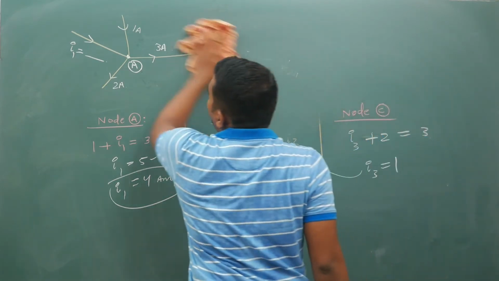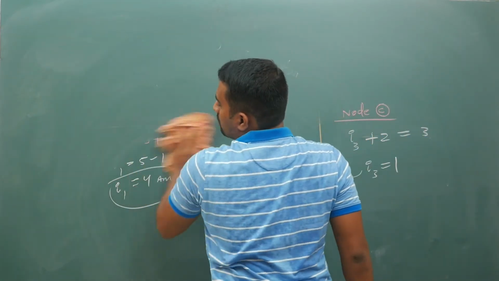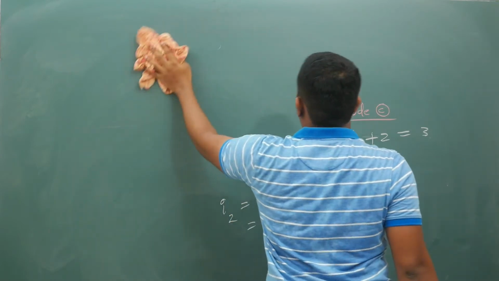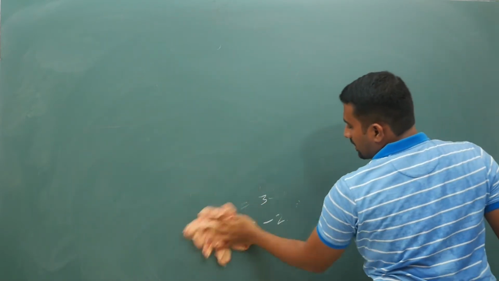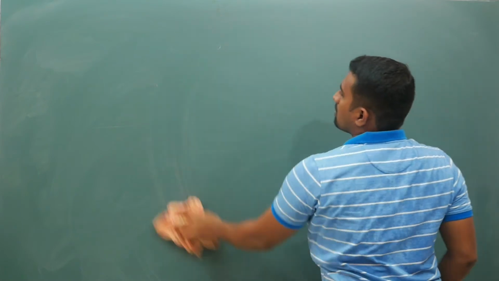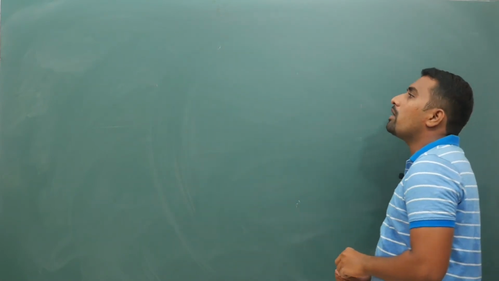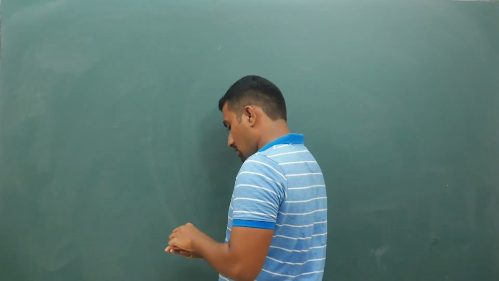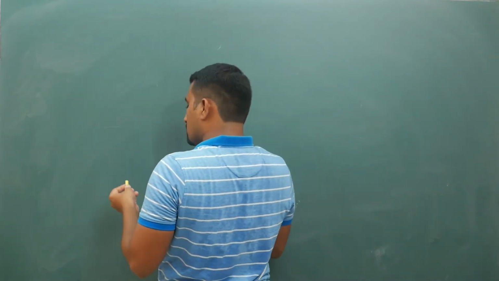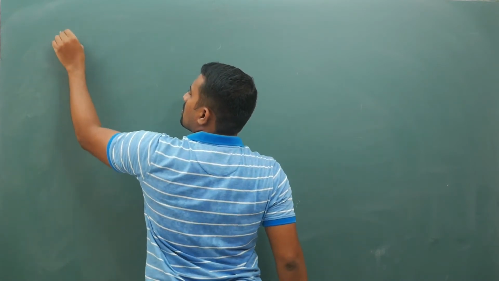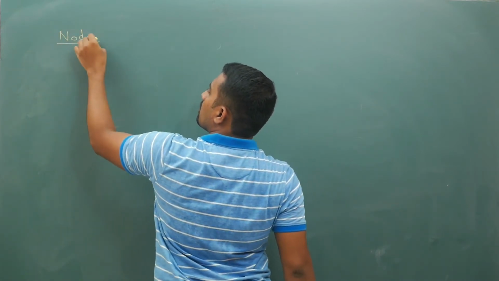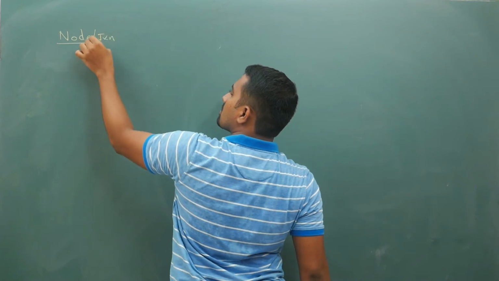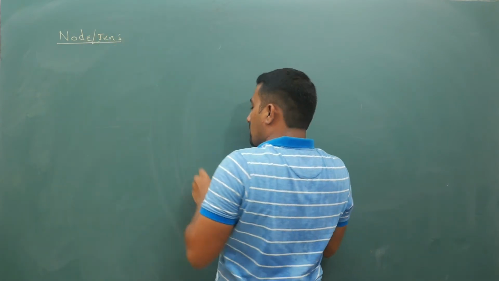Now, before I proceed further to Kirchhoff's second law, I will introduce the terminology and sign convention. An important point that I want you to keep in mind is, anywhere if you see the word node, I told you node or junction means, what will happen here?